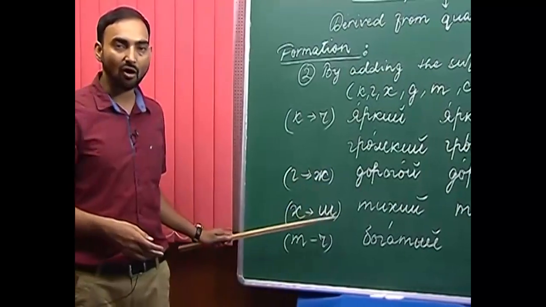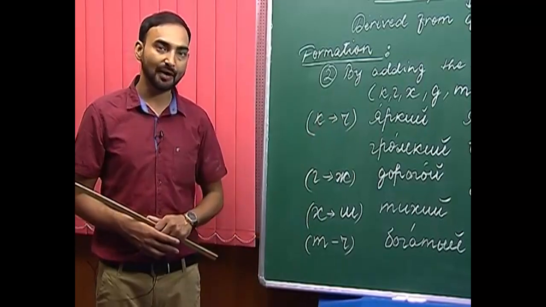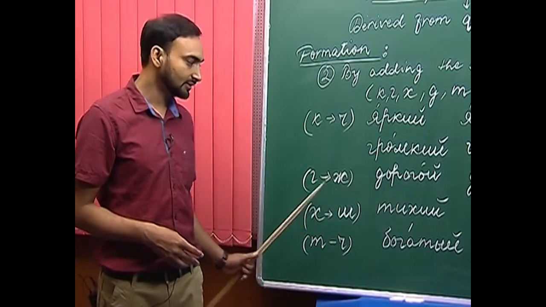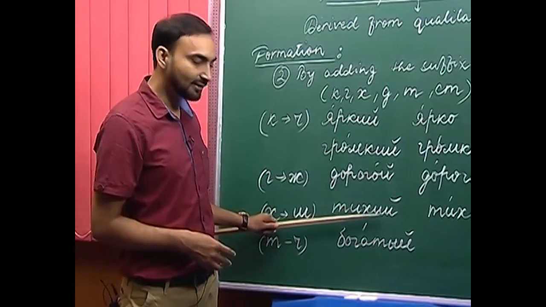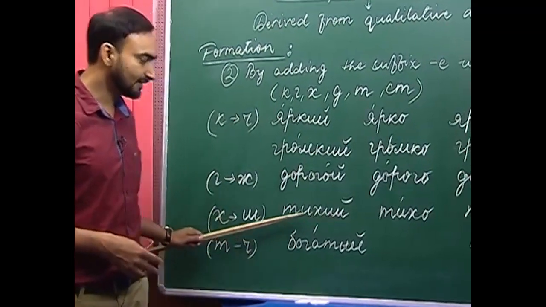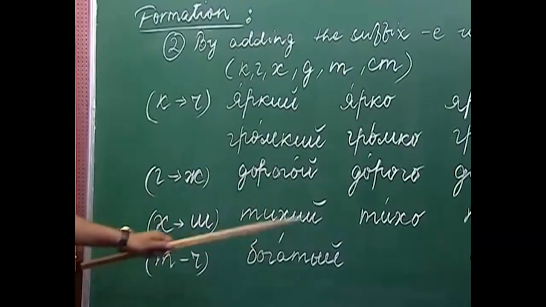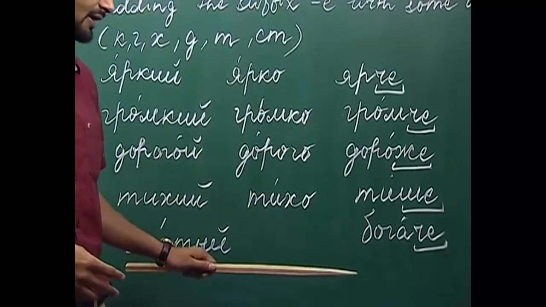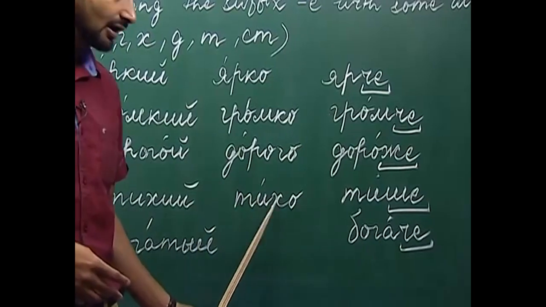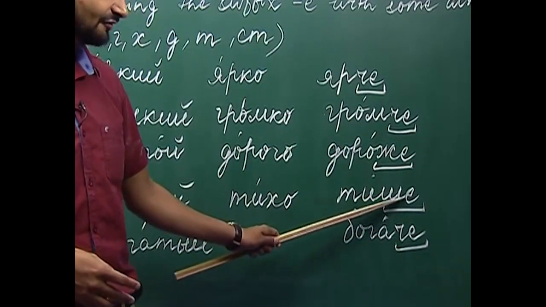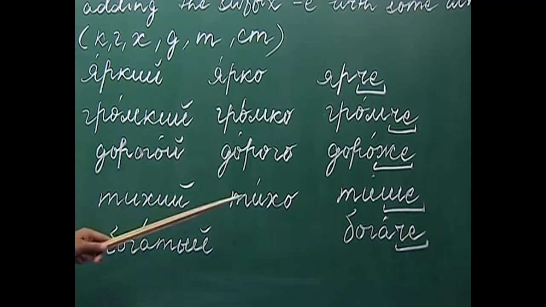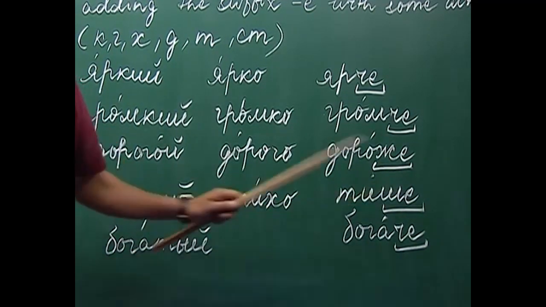The next consonant alternation that takes place while forming the comparative degree is kh changes to sh. For example, let us take the adjective tikhi. Tikhi is silent. The adverb that is derived from the adjective is tikha. And how do we form the comparative degree? Change this kh to sh and add the suffix ye. Tishe. Tikhi, tikha and tishe.